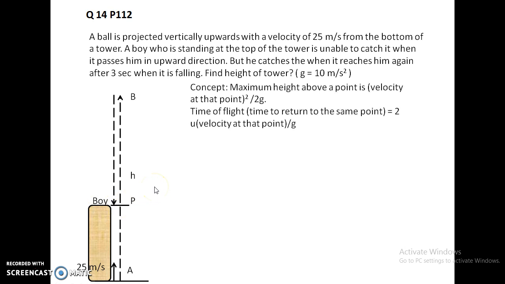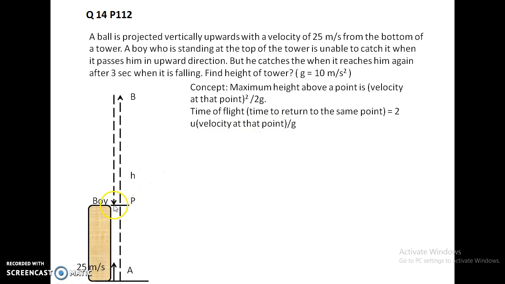What are the concepts involved? It involves two simple concepts. One, maximum height above a point is equal to the velocity at that point squared divided by 2g. That is u square by 2g, u being the velocity at that point. So here at point A, the maximum height reached above point A will be equal to 25 square by 2g. And the second thing is related to time of flight. That is the time to return to the same point. That is equal to twice the velocity at that point divided by g.